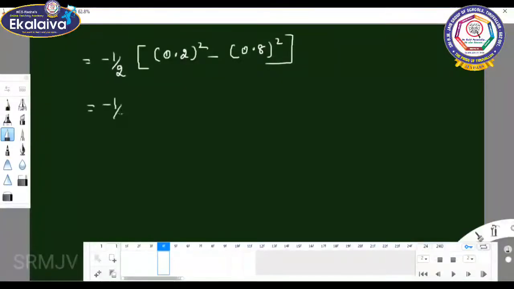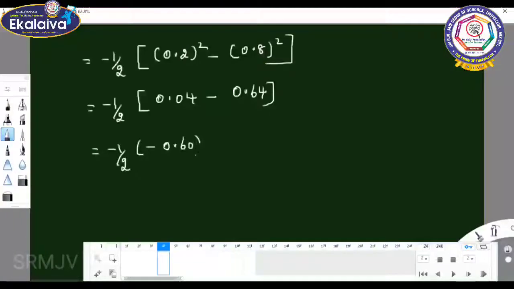So minus 1 by 2 into 0.04 minus 0.64. It gives minus 1 by 2 into minus 0.60. So minus into minus is plus.